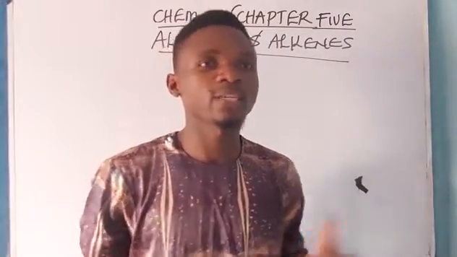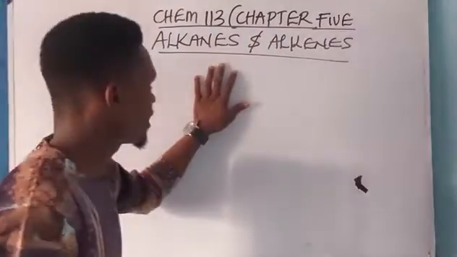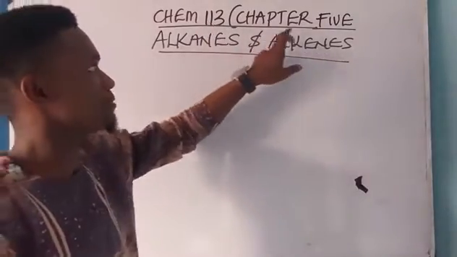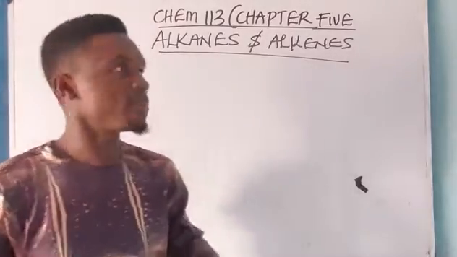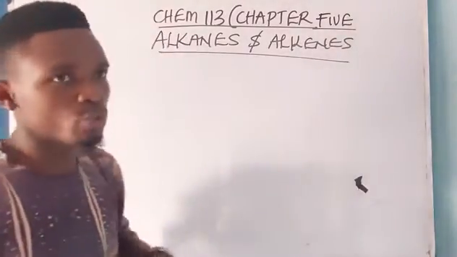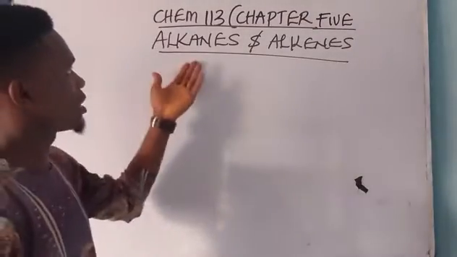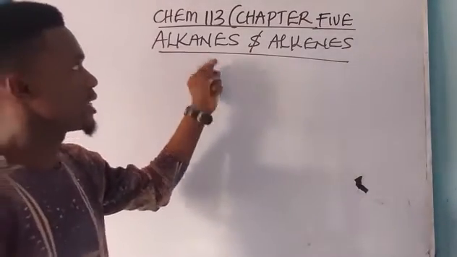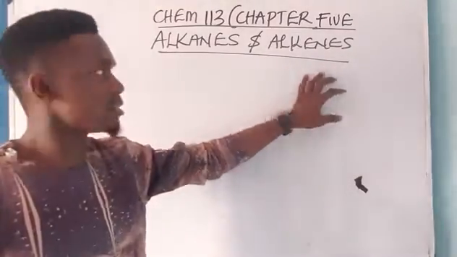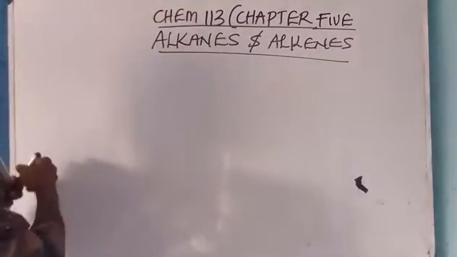In today's video, I'll be taking us through a topic called Alkanes and Alkenes in Chem 113, chapter 5 to be precise. After this chapter, we'll be left with two chapters to be done with the semester. Now let us start with what? Alkanes. Let us start with how alkanes and alkenes are prepared. Let us start with alkanes.